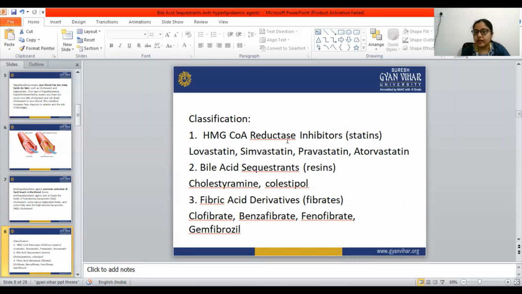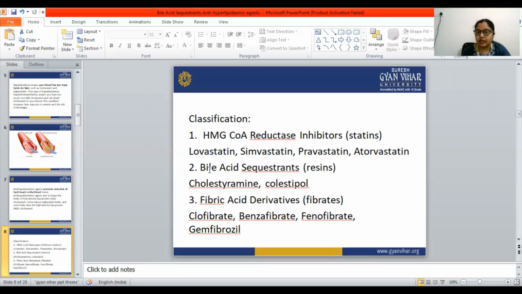HMG-CoA reductase is the main enzyme necessary for the synthesis of cholesterol. When the cholesterol level is high, we have to reduce the cholesterol in the blood. So we take HMG-CoA reductase inhibitors, the drugs that inhibit the HMG-CoA reductase enzyme. That drug is known as statins. We have seen the structure, mechanism of action, and uses of lovastatin in the previous class.